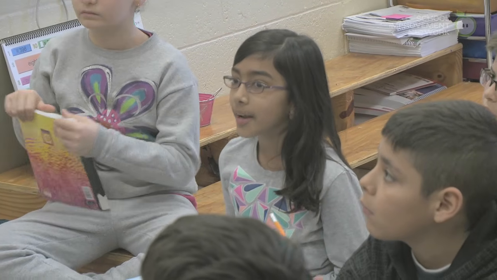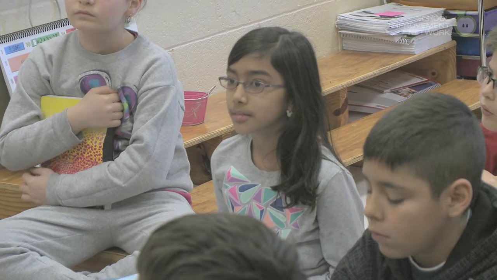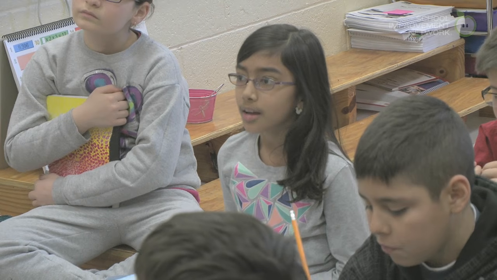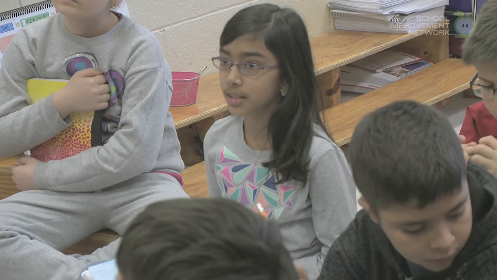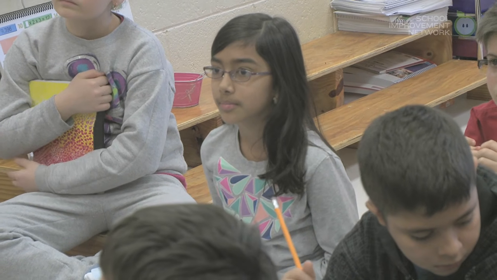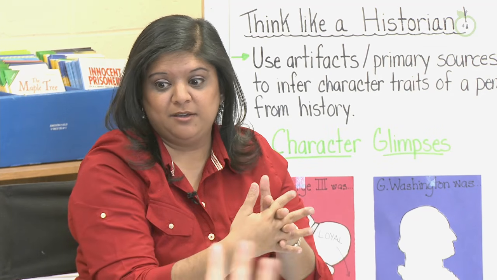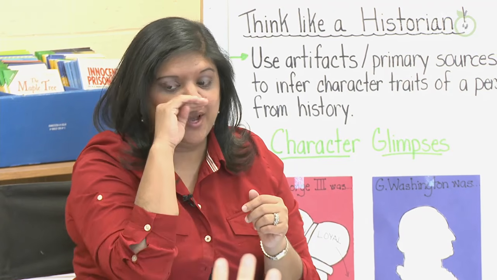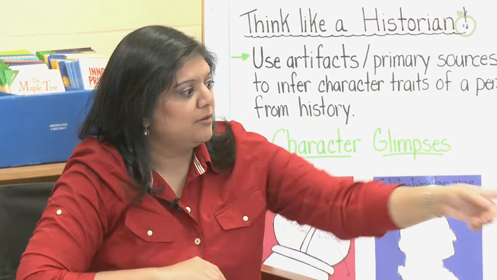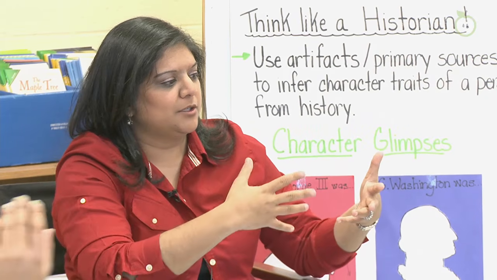Based on what I read, imposing would be a character trait. Positive or negative? Negative, because he was controlling over his troops, but if he wasn't controlling that, he wouldn't be caring about them. Okay, so they kind of had to work together, they had to weave together. He had to be imposing, which was negative, but it can be used positively, because if he wasn't, he couldn't be caring. Who has one more? Use a stem, show me the evidence. It's like, show me the money, show me the evidence.